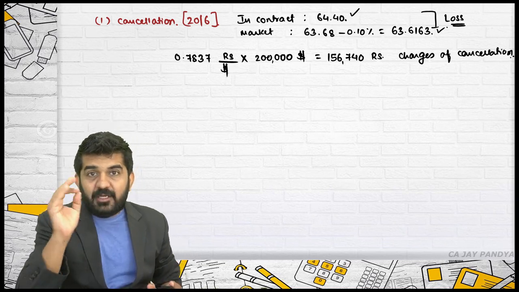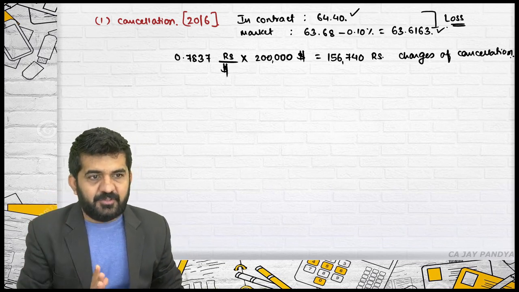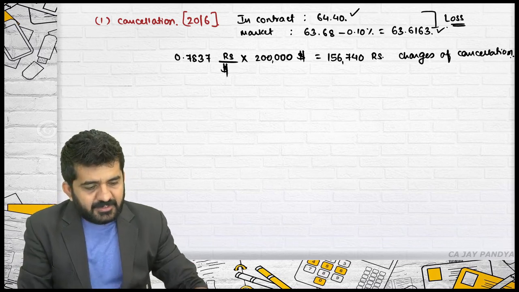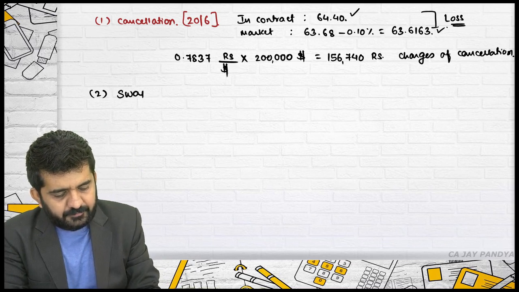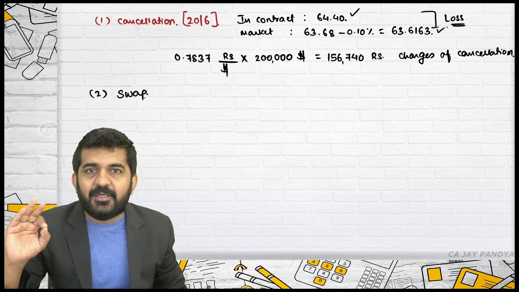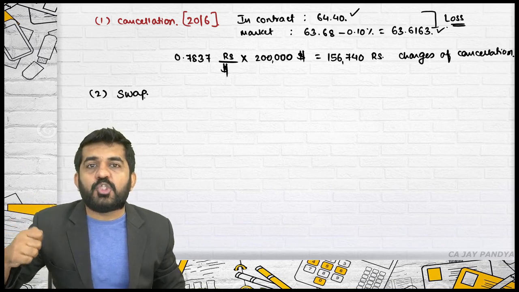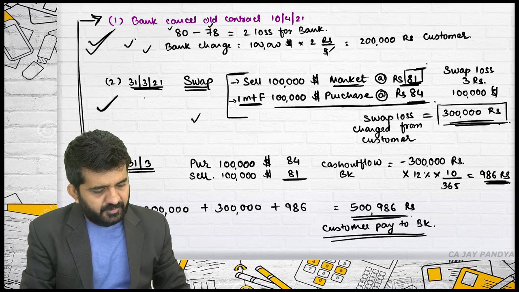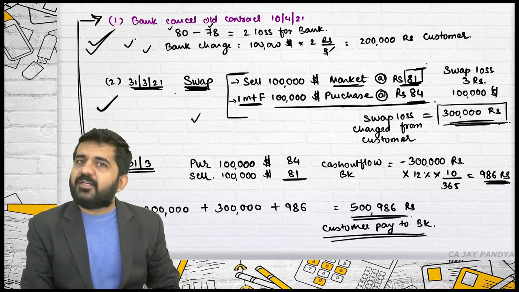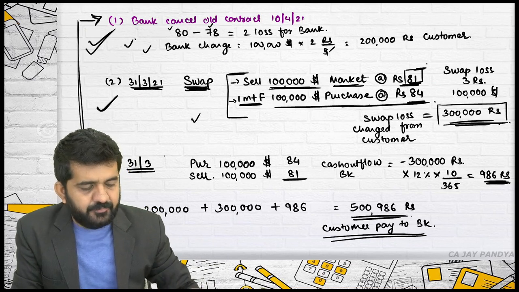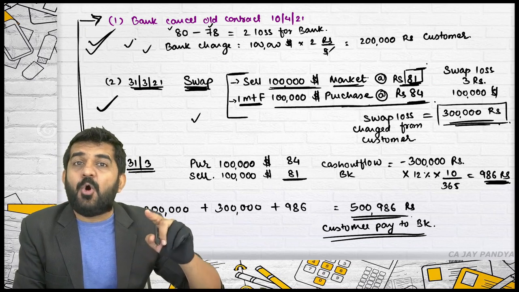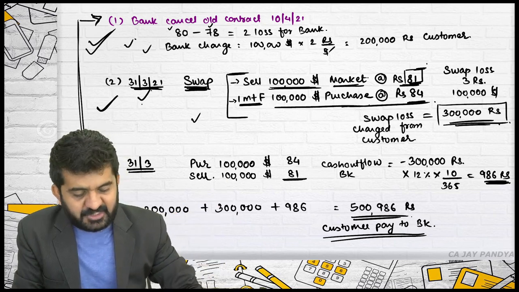Alright, let me ask you a difficult question, if any student can answer. See, I told you I will be entering into a swap contract. As a bank, the bank will be entering into a swap contract. Customer didn't purchase this $1 lakh, so the bank has already sold that into the market on this date.